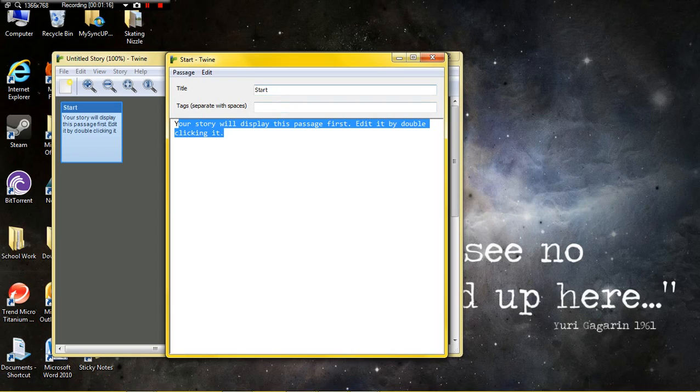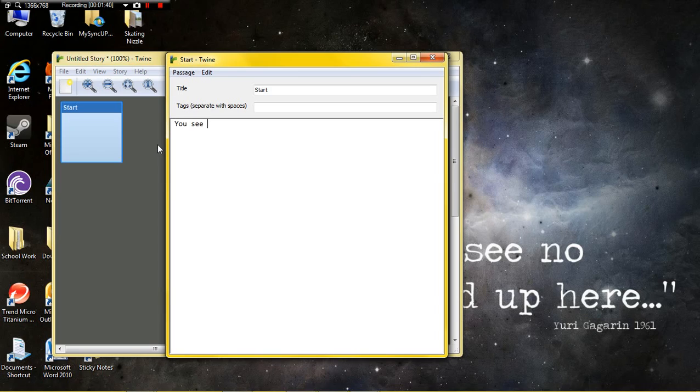Leave the title as it is, because if it's not Start, then it will find some other passage first. So you just want to leave it as Start, and as you can see, if I delete this, it will change in real time, so it's easy because you can just look across and see what you're doing. And I think I'll just make my game about aliens, so I'll start off really simple.